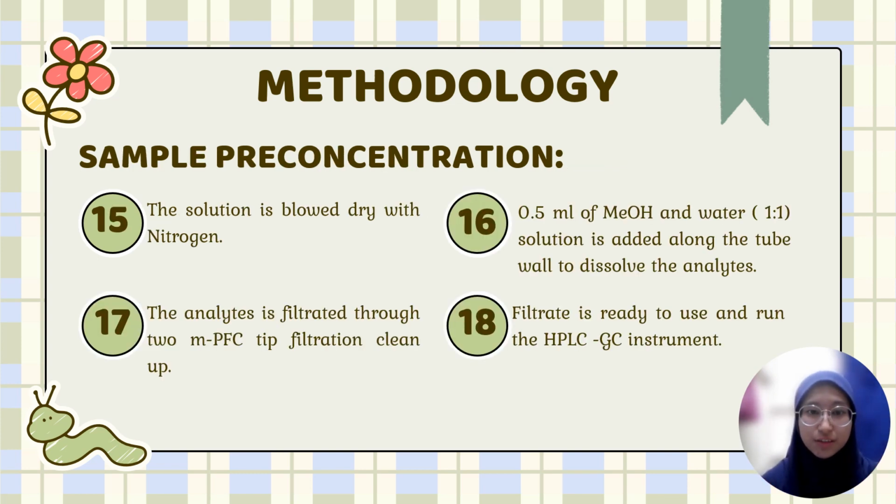For sample pre-concentration, the solution is blown dry with nitrogen, and 0.5 ml of methanol and water solution with a ratio of 1:1 is added along the tube wall to dissolve the analytes. The analytes are filtered through multi-plug filtration cleanup. The filtrate is ready to use and run on the HPLC-GC instrument.